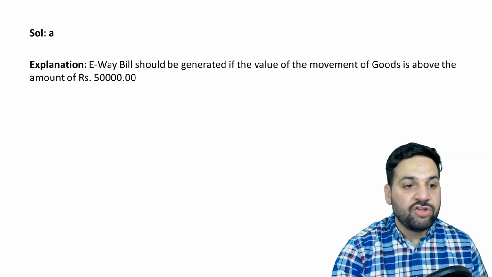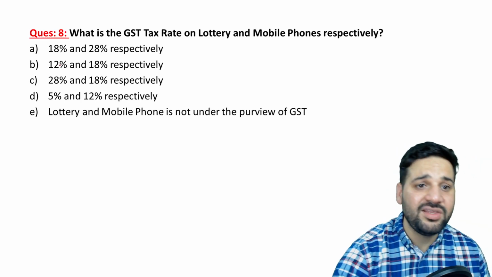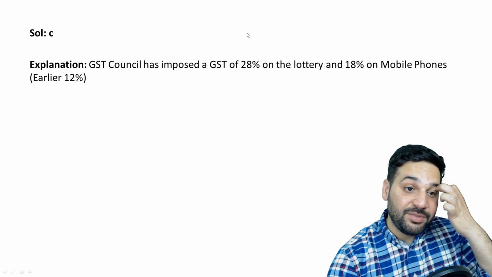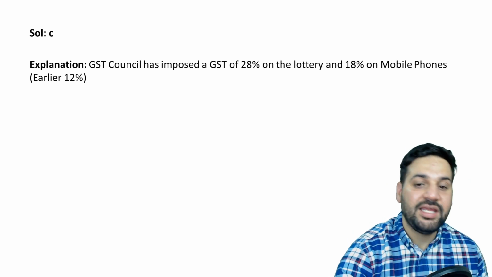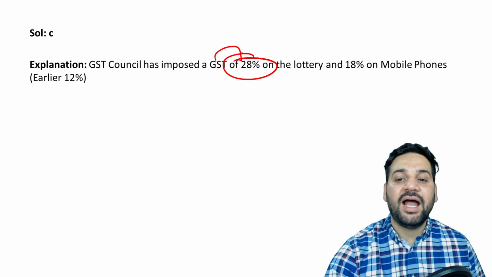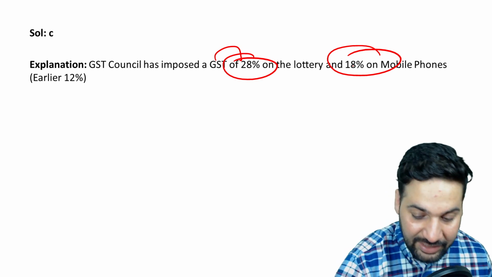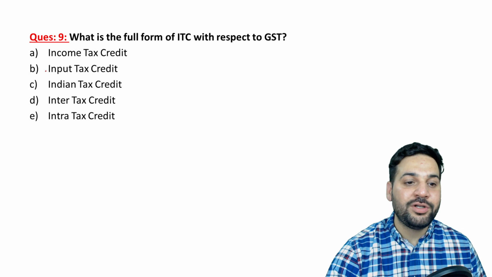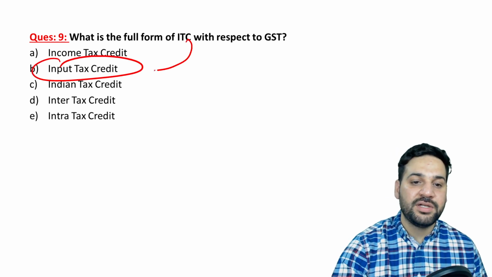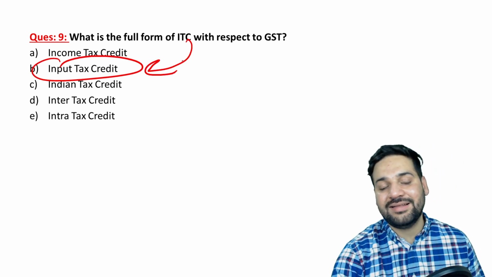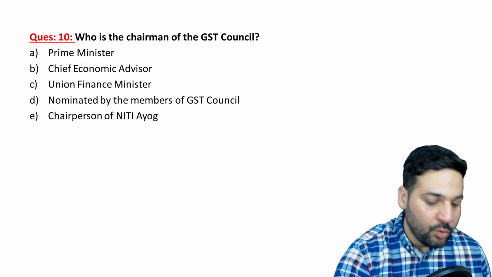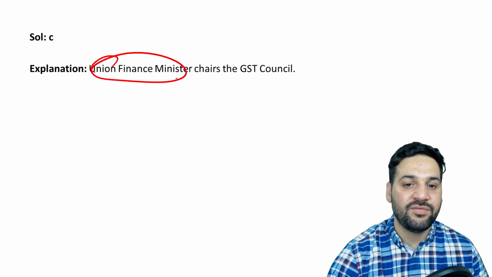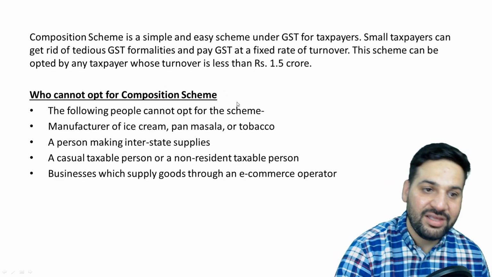Okay. So what is the GST rate on lottery and mobile phones? Very important. Recently it has been changed. On lottery it is 28%, and on mobile phones it is 18%. Okay, what is the full form of ITC? Input tax credit. Very, very simple. The full form of ITC is input tax credit. Who is the chairman of GST Council? That is the Union Finance Minister. The Union Finance Minister is the chairman of GST Council.